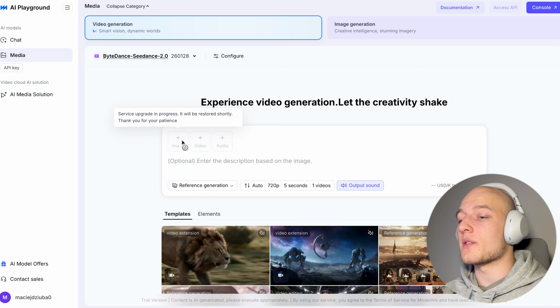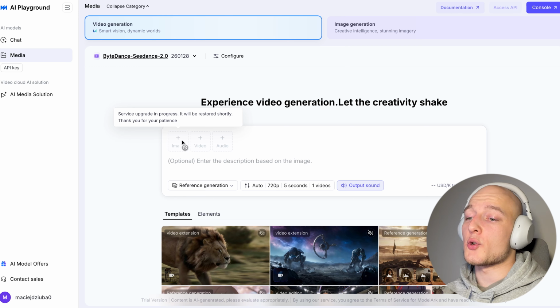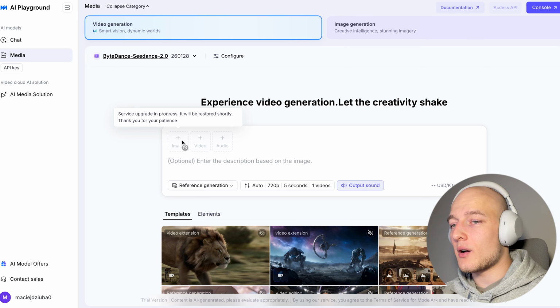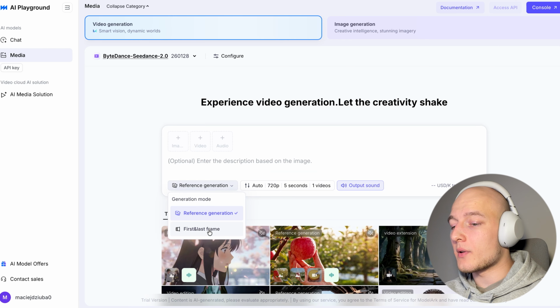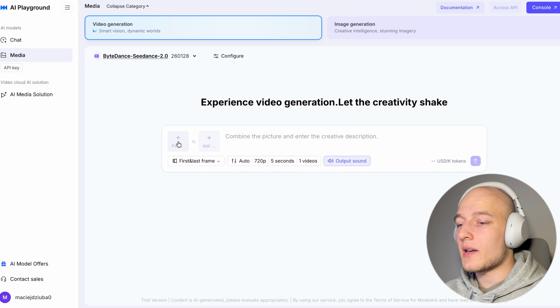And it does say that the upgrade is in progress and will be restored shortly. So I do think that within the next couple of days, this should come back to life and we should be able to actually test it extensively before Seedance, of course, just drops the model. However, what we're going to do is we're going to click on here and we're going to select first and last frame, because this way you can actually add an image reference in order to create the video.